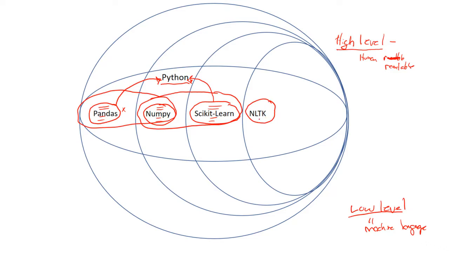NLTK is Natural Language Toolkit, and this is for text mining or for natural language processing. Right? So here we have 4. In the course, we're going to have 5, right? And there are many others. We could create a whole bunch of these, right? We could come here and draw another line. And we could say Keras is a library for building artificial neural networks. We can import that into Python, right?